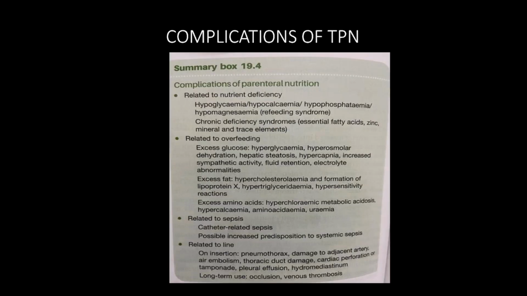Okay. So these are the complications of total parenteral nutrition. This should be remembered. It is related to nutrient deficiency; that is, you should not overfeed or underfeed. So this is related to underfeeding. When you underfeed, the patient may go into hypoglycemia. Patient may have hypocalcemia, hypophosphatemia and hypomagnesemia. This is called refeeding syndrome.